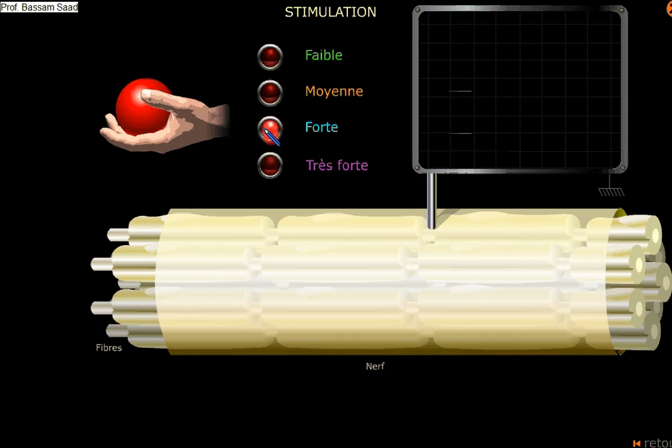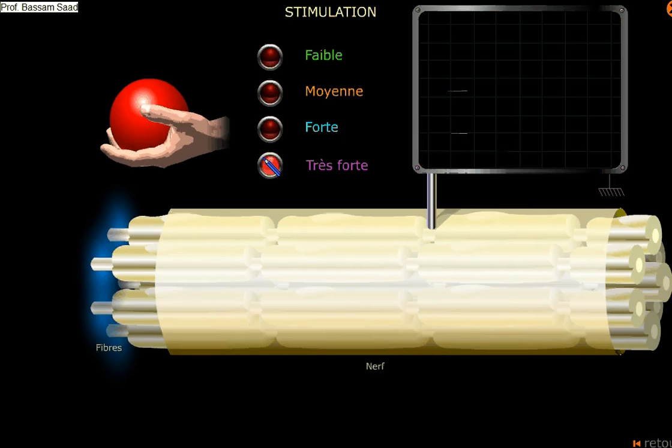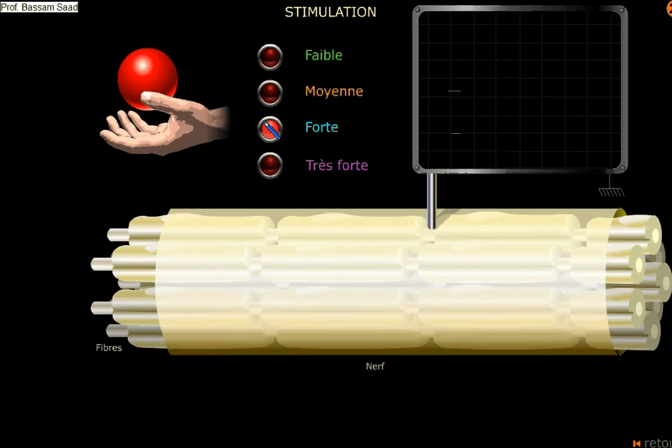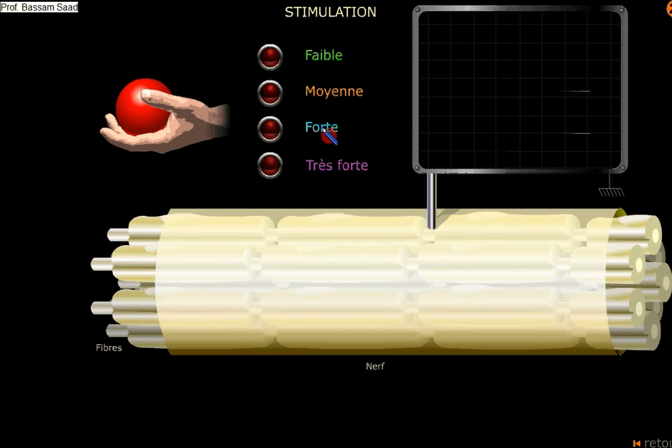Because here all the fibers, as you see, are stimulated when it is high intensity, strong intensity. So even if we increase the intensity of stimulation, no more fibers will be stimulated, so the same result. Now I want you to pay attention to the amplitude of the action potential, please.